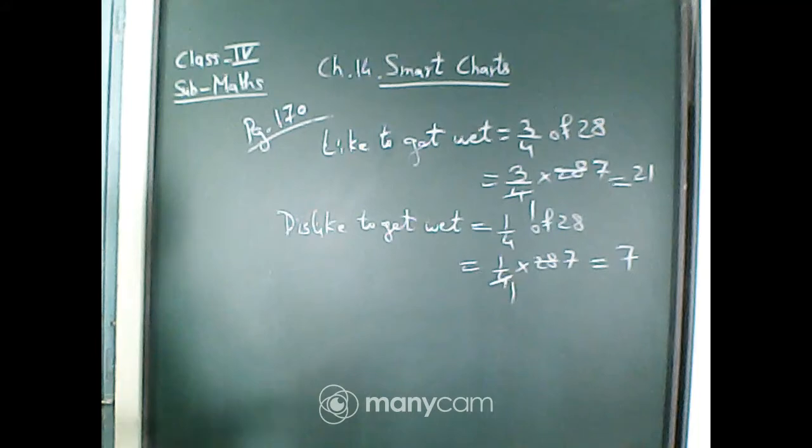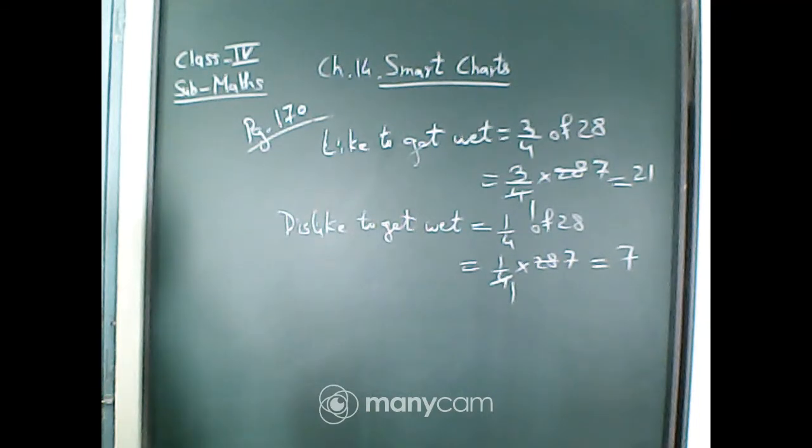You can find it directly also by subtracting 28 minus 21, because 28 is the total number of students and 21 is the students who like the rain. So if you subtract, you will get the students who don't like the rain. Or you can do it this way also, by solving the fraction. So 21 students like to get wet and 7 students dislike to get wet. Okay, so this is the calculation we have done.